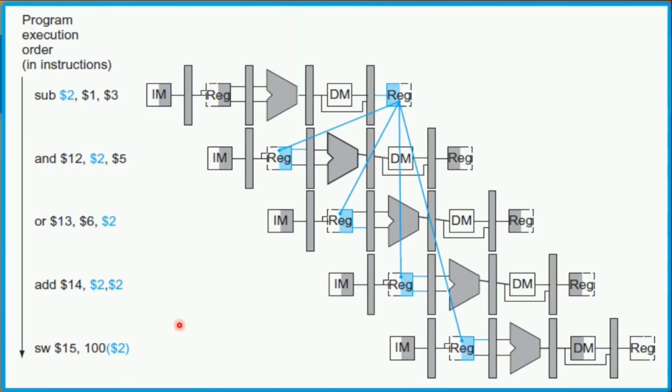But in the case of a load instruction, it may not be the case. So this is an example. Here 5 instructions have a dependency on the register 2.